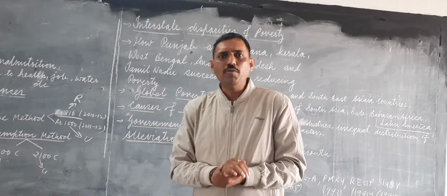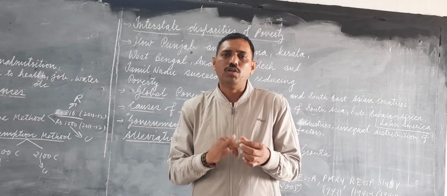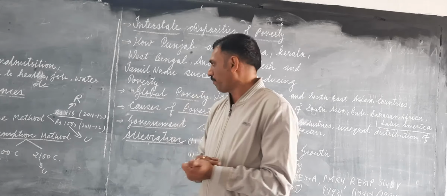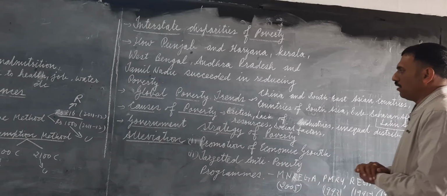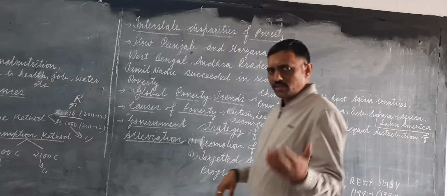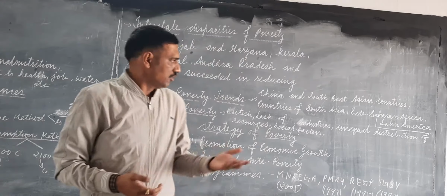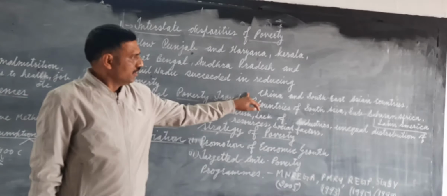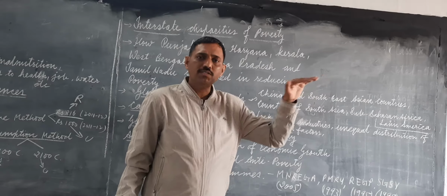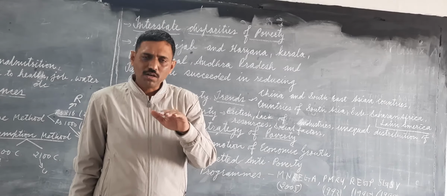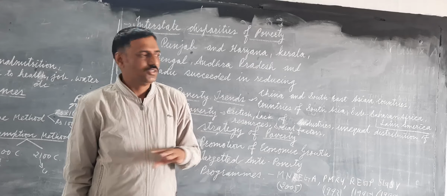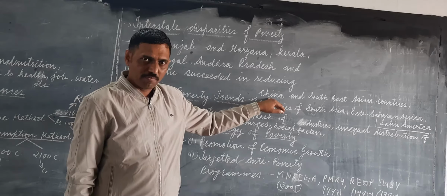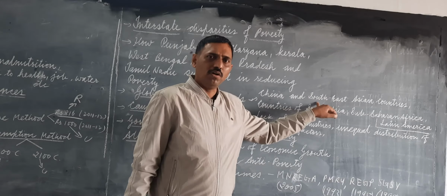But there is a large number of poor in states like Bihar and Odisha. Maximum poverty is in Bihar and Odisha. Globally, in China poverty has declined because of the same reasons: education, healthcare, industrialization. In Southeast Asian countries poverty has declined, but at a comparatively lower rate. In China, poverty is declining at a rapid rate, but here it is declining, though not very rapidly.